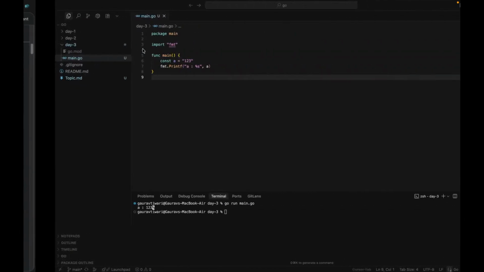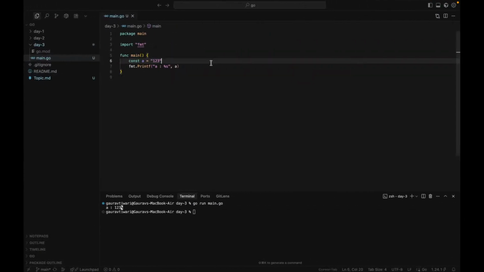Okay, so after declaring a variable with const, we won't be able to redeclare it. If I try to update the value of this, it will give me an error. Beautiful error.